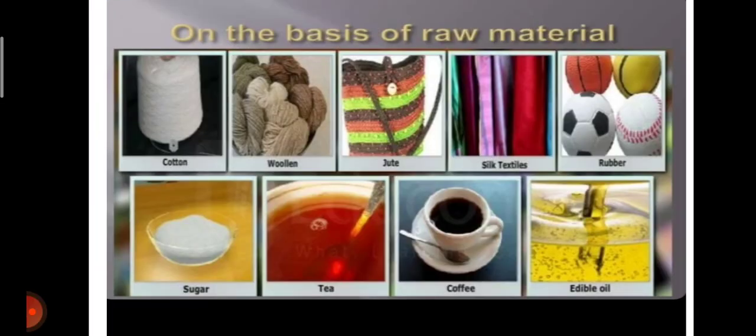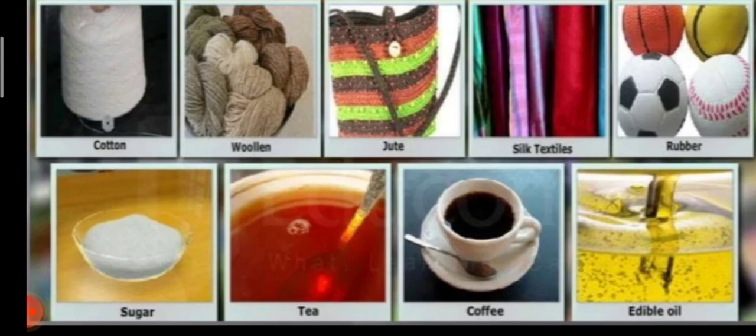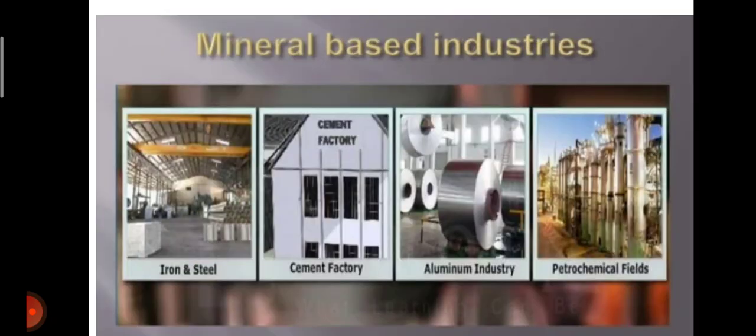Now you can see some pictures on the basis of raw material: cotton, woolen, jute, silk textile, rubber industries, sugar, tea, coffee, and edible oil.